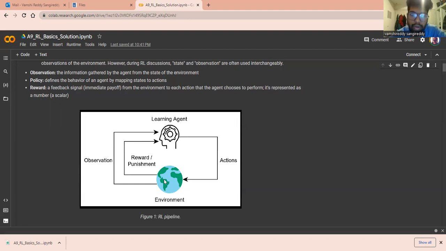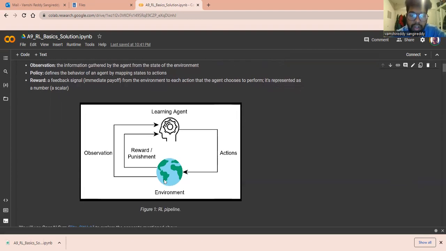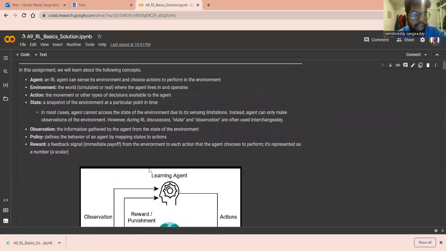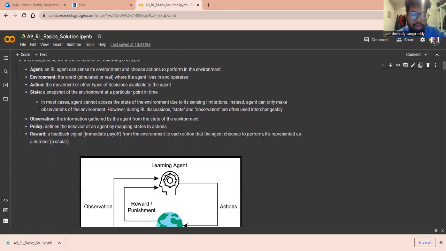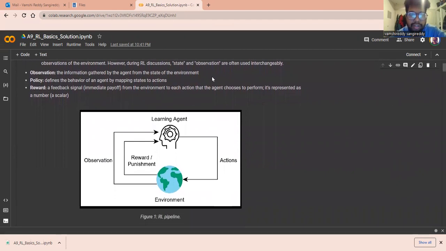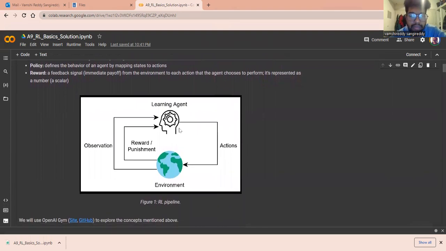So whether it is good or bad, there is feedback that would be given to the learning agent so that it will learn on its own. The environment is where the agent lives, the world where the agent lives, and action is the movement or other types of decisions taken by the agent. State is nothing but the snapshot of a particular moment, and observation is information gathered from the state of the environment. From the environment, the agent gathers some information, that is an observation.